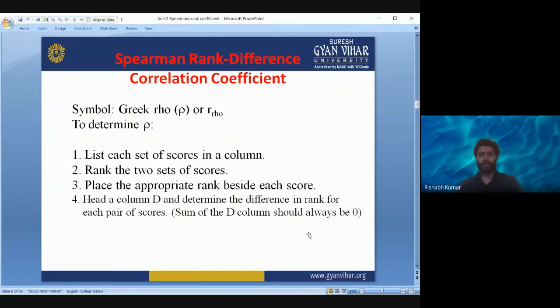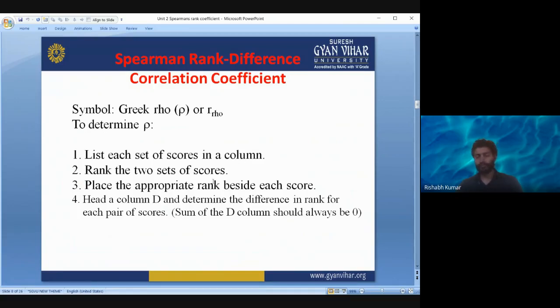For the Karl Pearson correlation coefficient, we use small r to denote the correlation coefficient, right? And for the Spearman rank correlation coefficient, you either use rho or r, and in the subscript you will use rho. Okay, so to determine the rho, first you have to list each set of scores in a column,